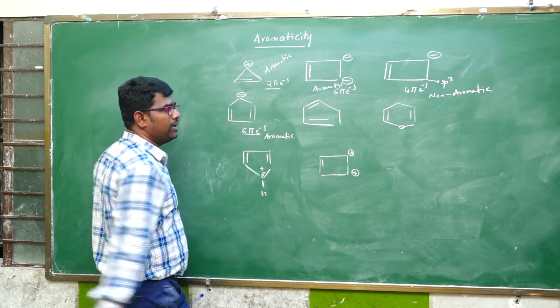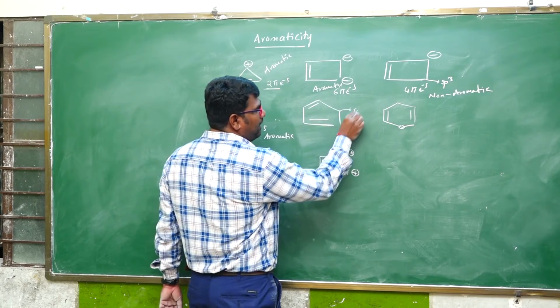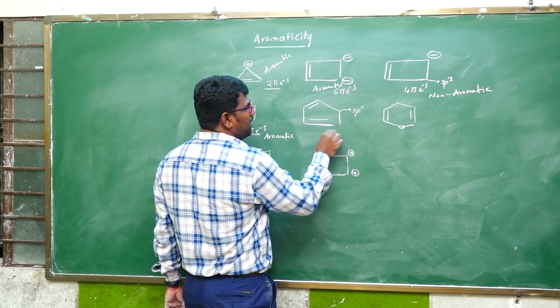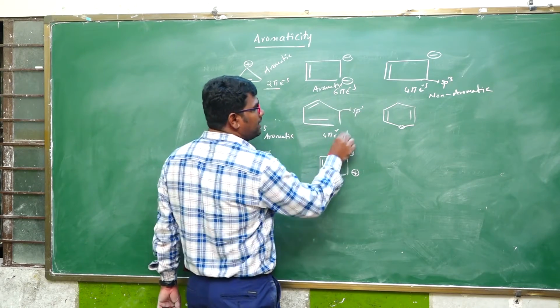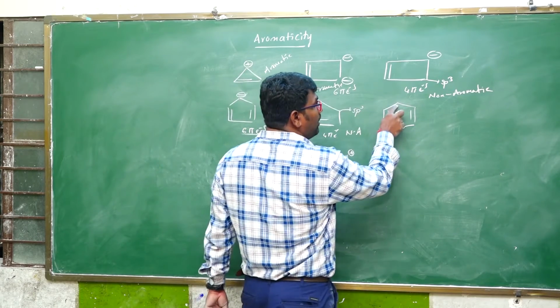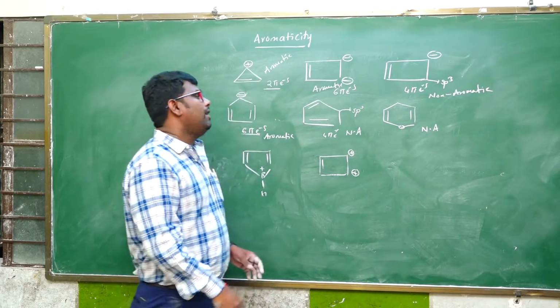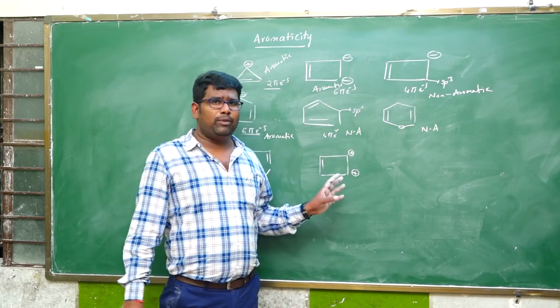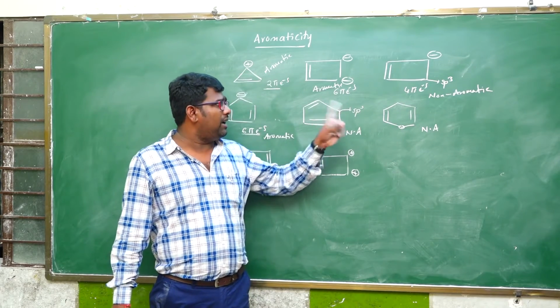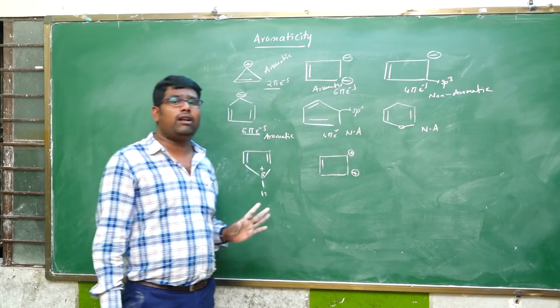Is this sp3 or not? 4 pi electron system, but it is not anti-aromatic. It is non-aromatic. And next here also sp3 means non-aromatic. Students, in a given organic compound, if any carbon is sp3, directly write down non-aromatic.